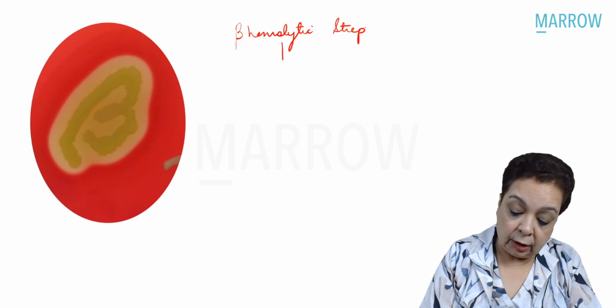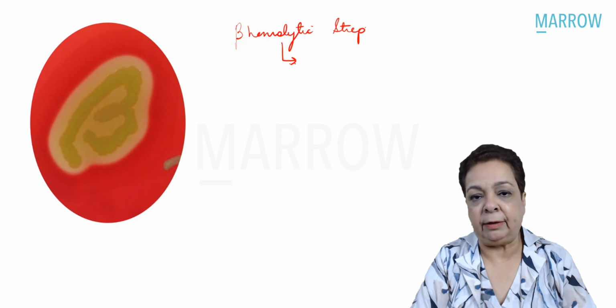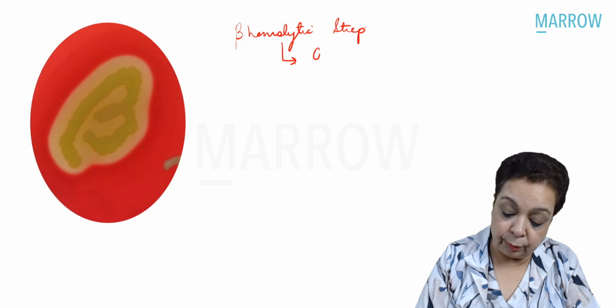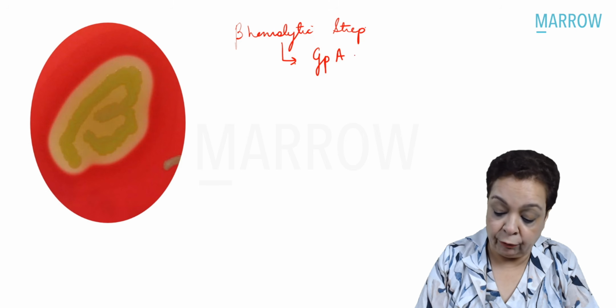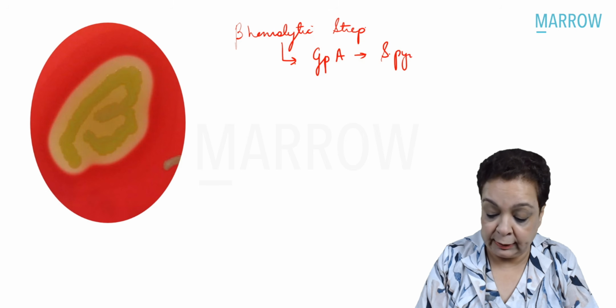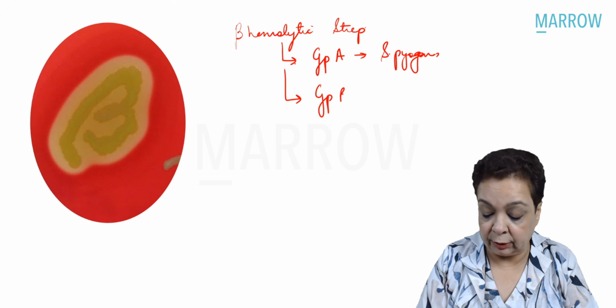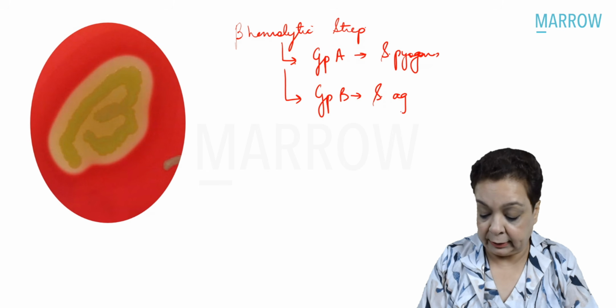And they are classified into several groups, group A to V minus I and J, out of which the most pathogenic is group A. We all know it as Streptococcus pyogenes. And group B is what we have been asked the question about, that is Streptococcus agalactiae.